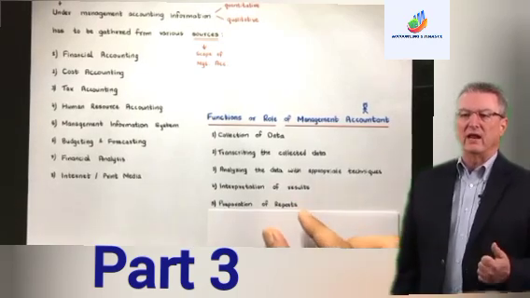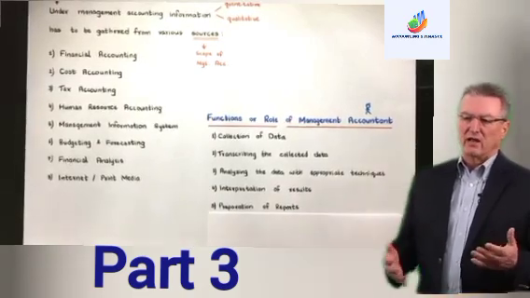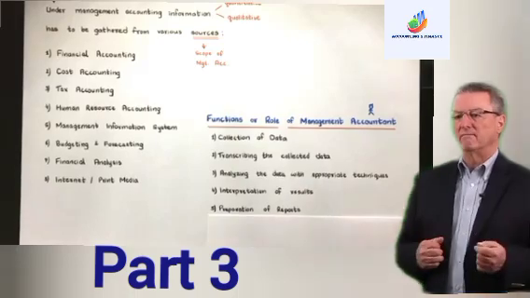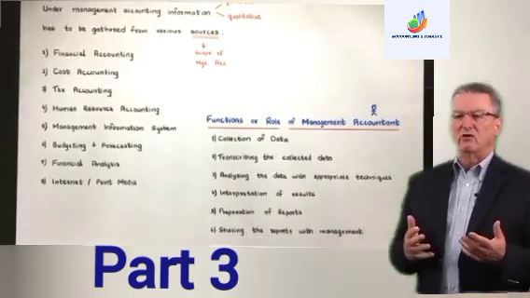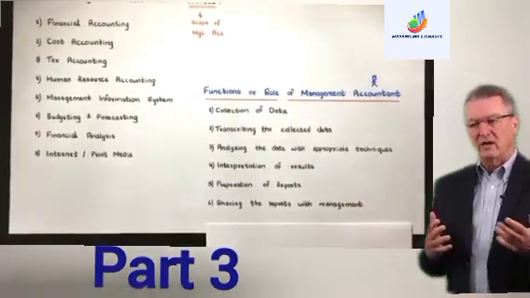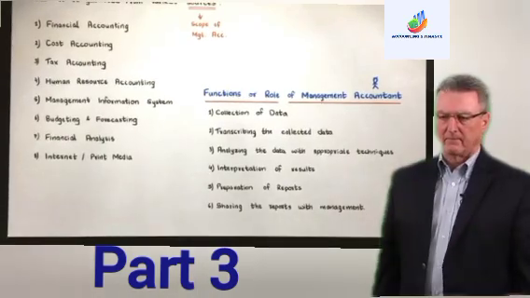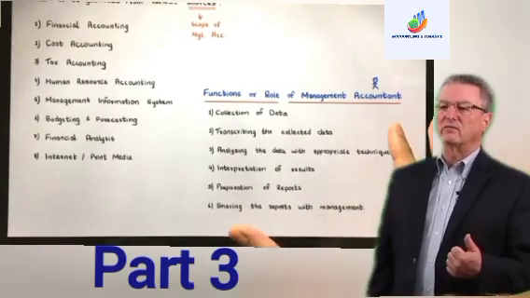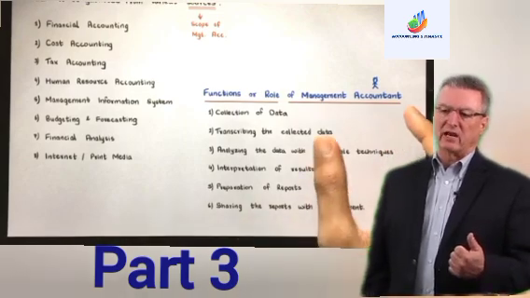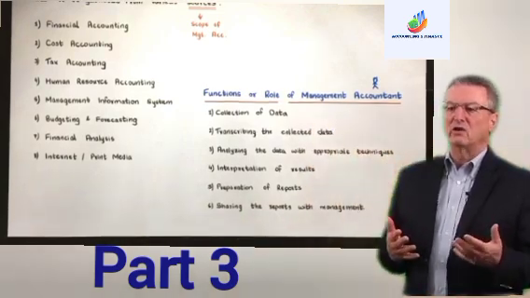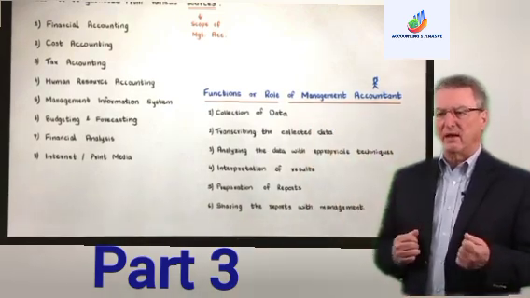In that report, you have to write in brief and to the point what the analysis is. And then you have to share the report with the management so that they can take the decisions. So this is the role of management accounting, and believe me, you'll be paid a lot if you are a management accountant. Mostly CFAs get paid a lot.